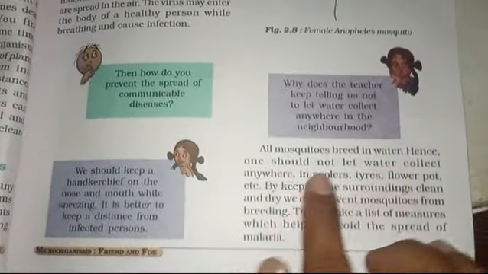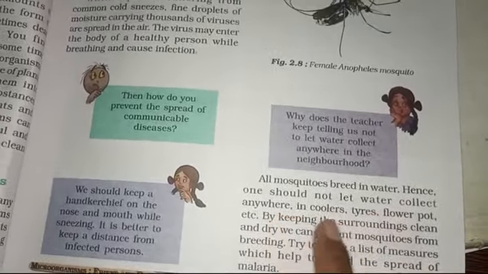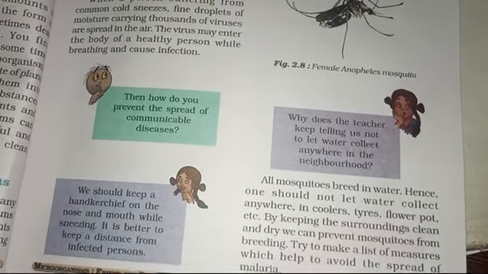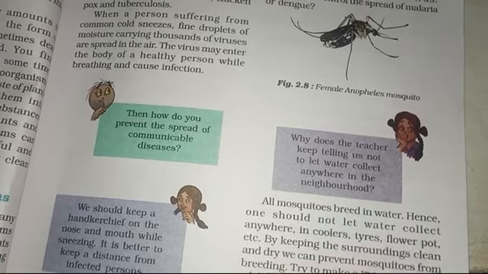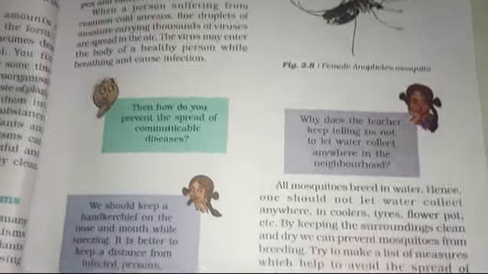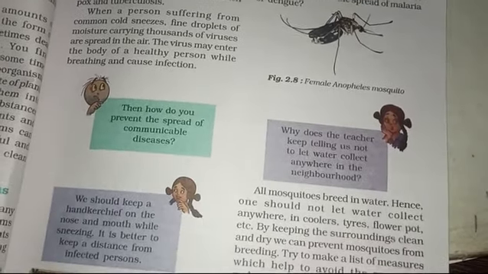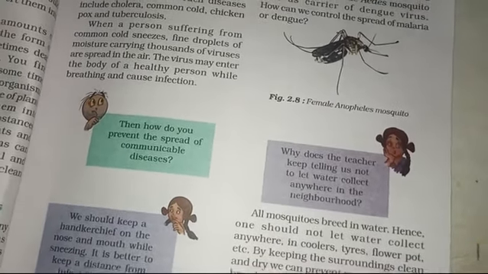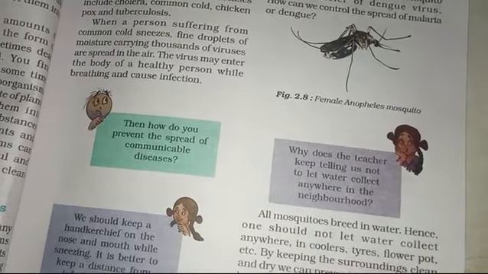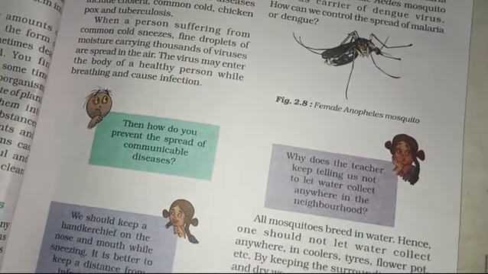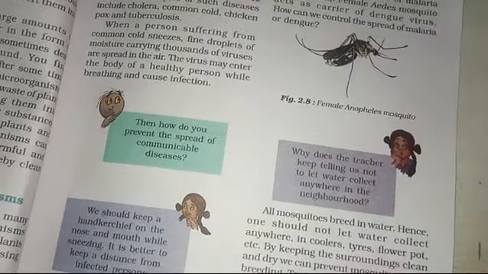So we should not let water collect anywhere, in coolers, tires, flower pots, etc. We should keep our surroundings clean and dry, so that we can prevent breeding of mosquitoes. We should take care of cleanliness inside our home and in the surroundings also.